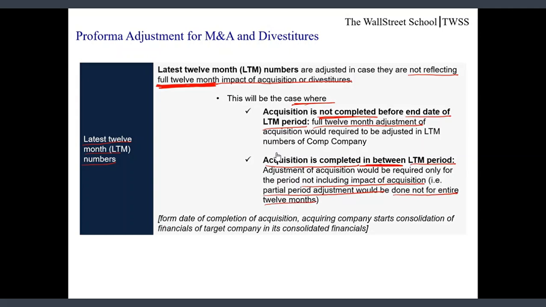Friends, from the date of completion of acquisition, acquiring company starts consolidation of financials of the target company in its consolidated financials. But the period which is not reflecting financials of the target company is the period before the completion of acquisition. So partial adjustment is required only for that period.